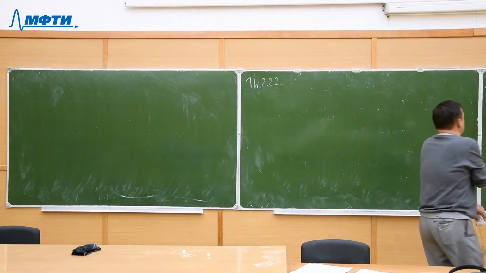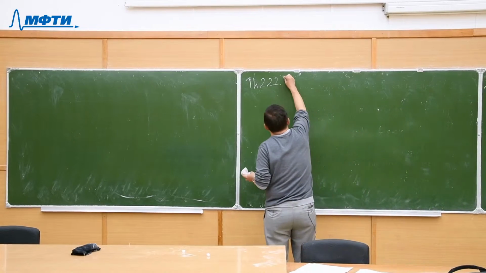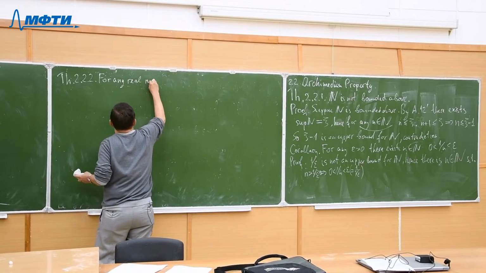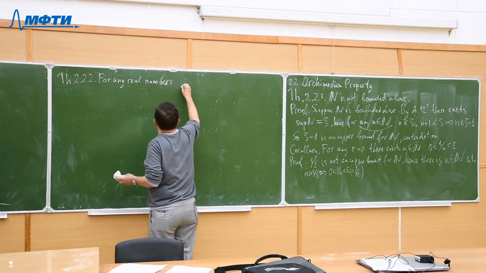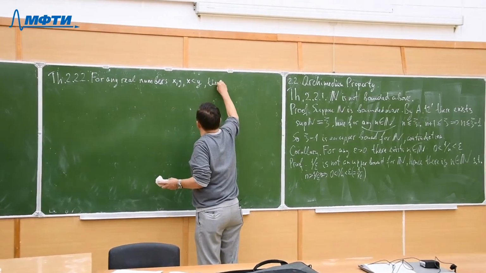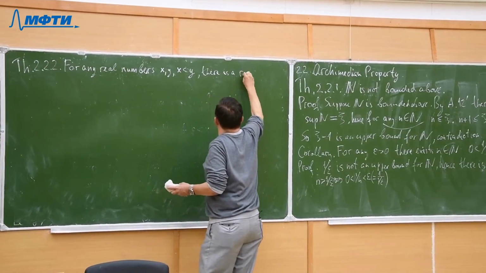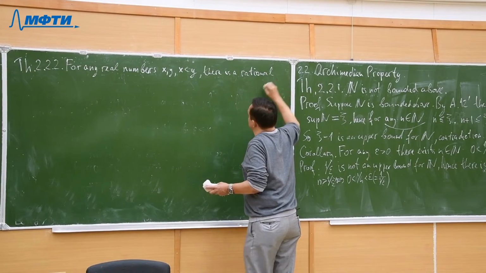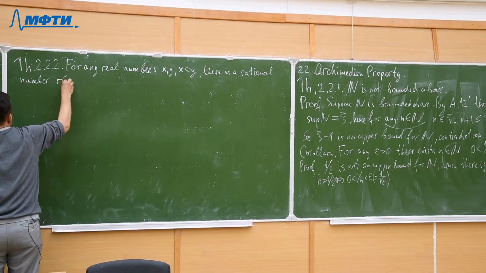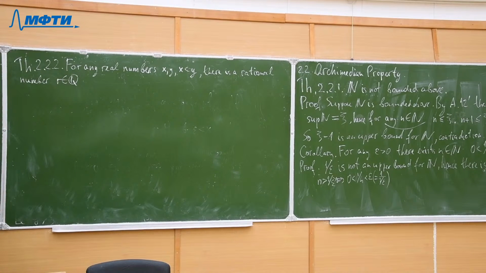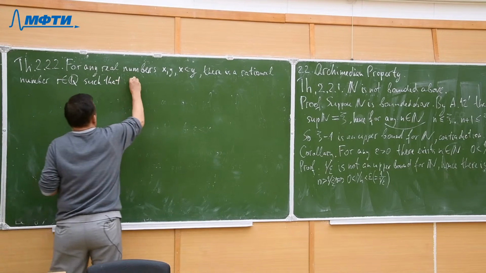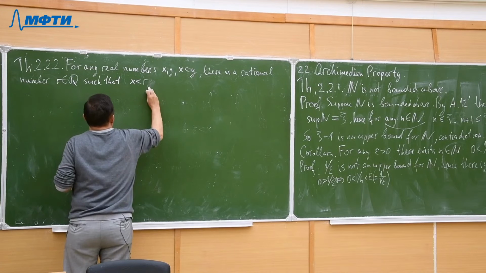For any real numbers x, y, x less than y, there is a rational number r in Q, Q we used for rational numbers, such that x less than r less than y.